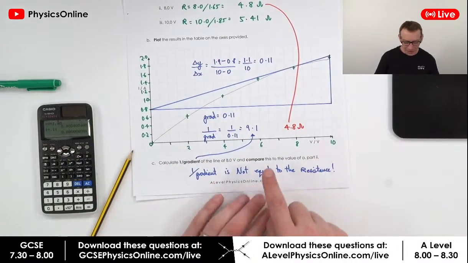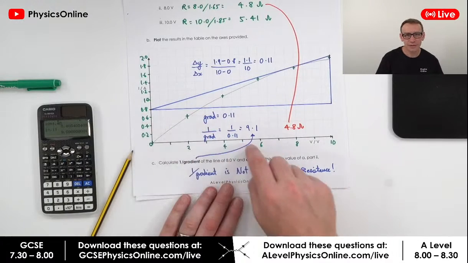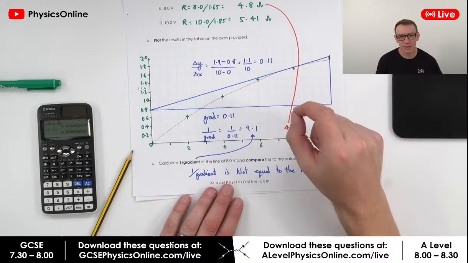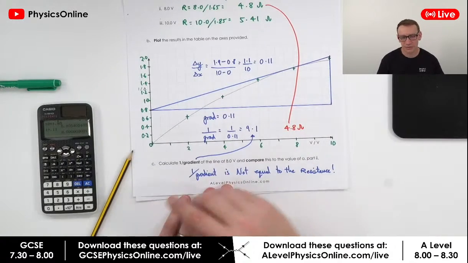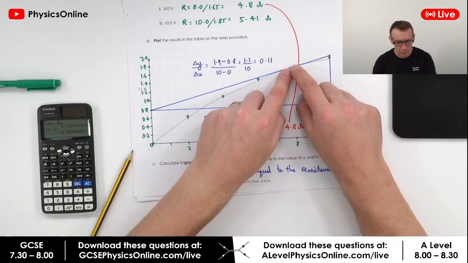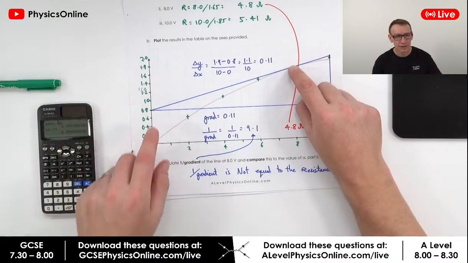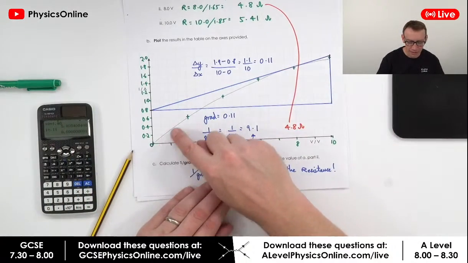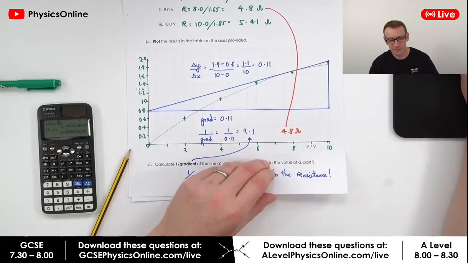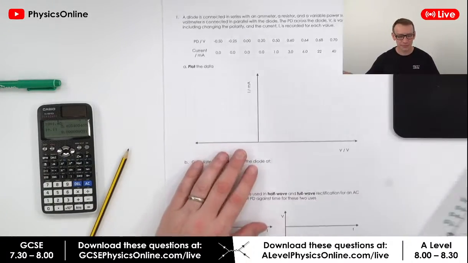Okay, so yeah, basically, when you have an IV graph, 1 over the gradient is not the resistance at that particular point. If you want to work out the resistance, what you're doing is looking at the ratio of 8 to 1.65, but that's not the same as 1 over the gradient of that line. Hopefully that's clear, and that's a really important thing to remember.